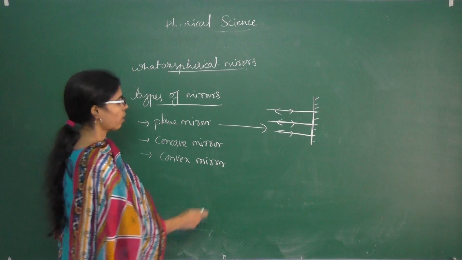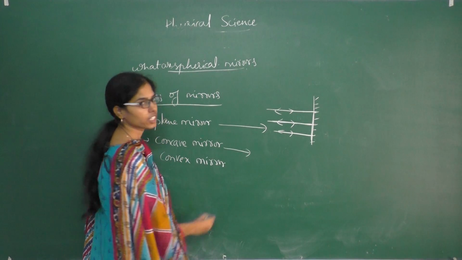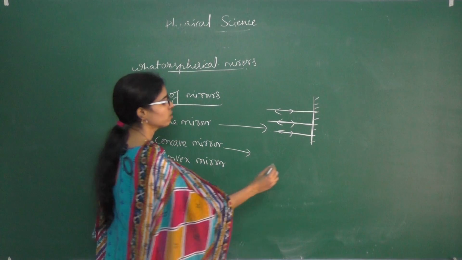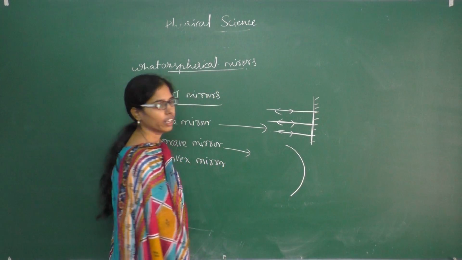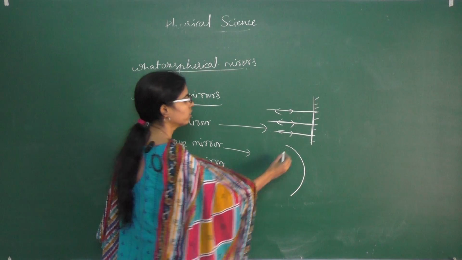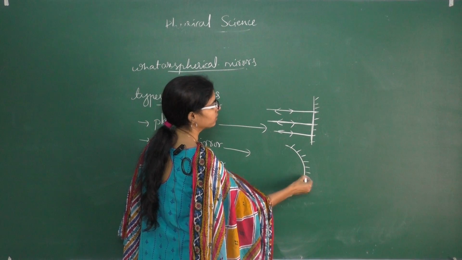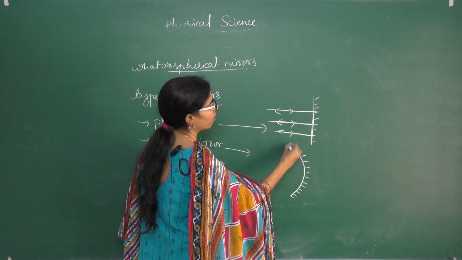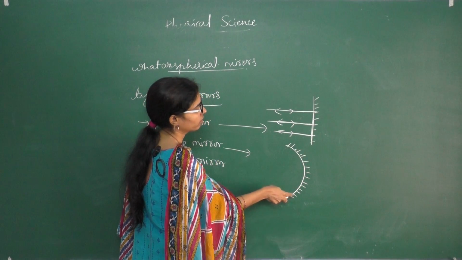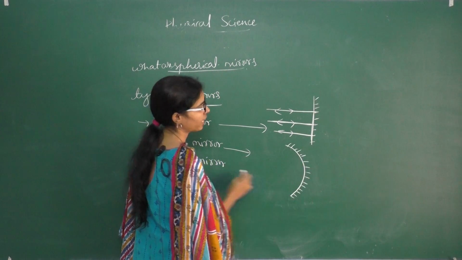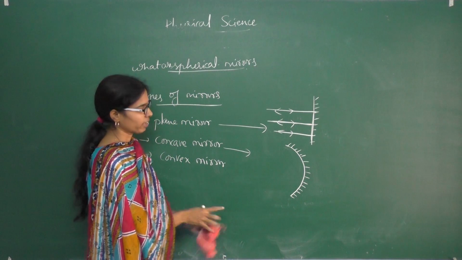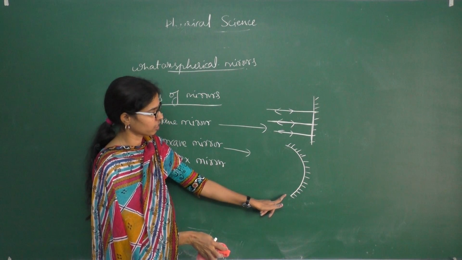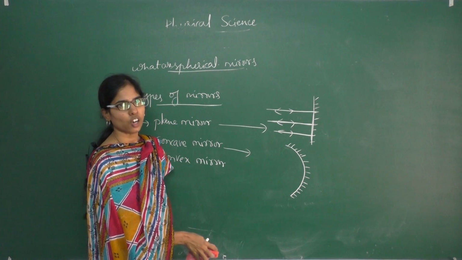Next, what is a concave mirror? How will reflection take place in a concave mirror? Just now I said that curved inwards is called a concave mirror. I am drawing shaded lines outside of this bulged side. So this curved inwards is called what? A concave mirror, which means the reflecting surface is curved inwards.